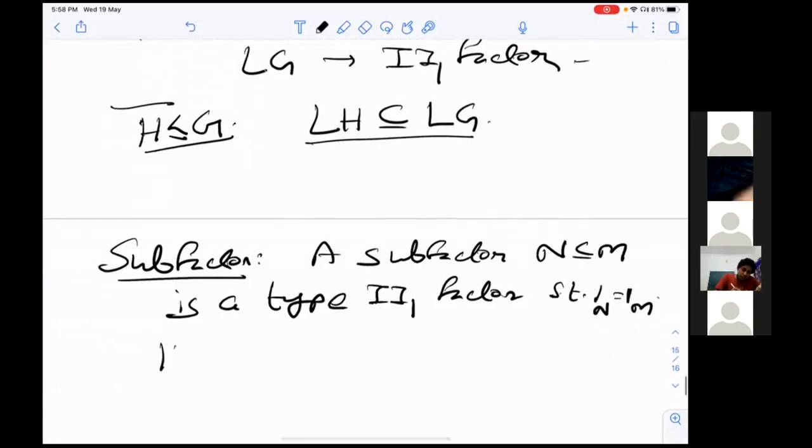So like a group has an index, similarly, in the next lecture, I will show how Vaughan Jones associated an index to a subfactor.